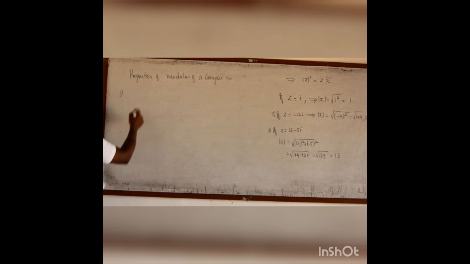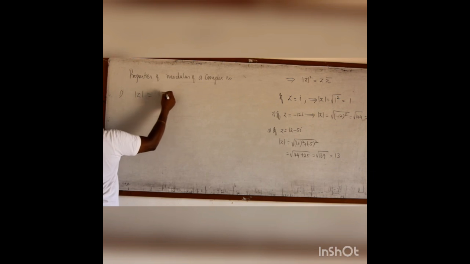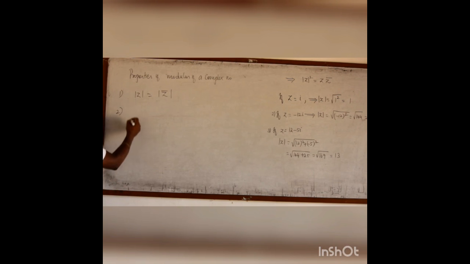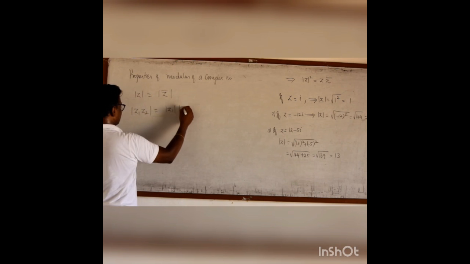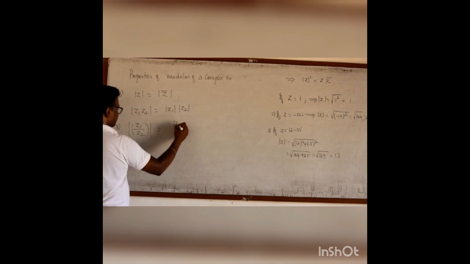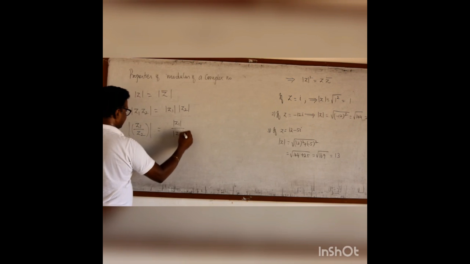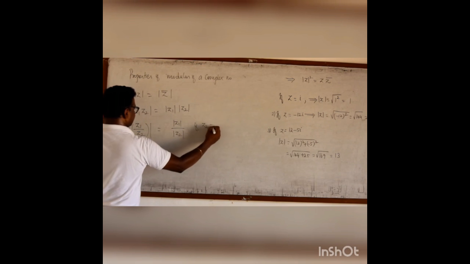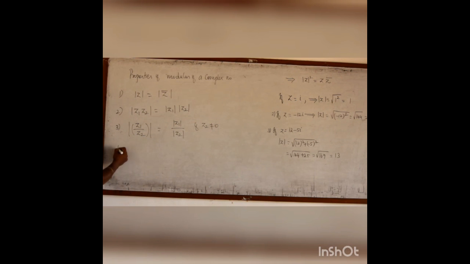First property, the modulus of z and the modulus of its conjugate both will be equal. Second property, when I multiply two complex numbers and then find the modulus, it is the product of their moduli. That means you can separately find the modulus and then find the product. Similarly, when I divide two complex numbers and find the modulus, you can find the moduli separately and then divide, provided the second complex number should not be 0.